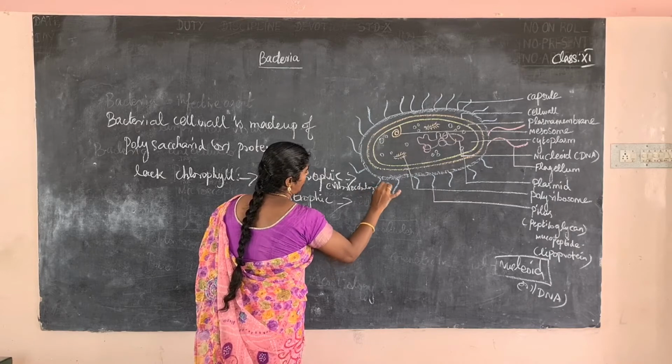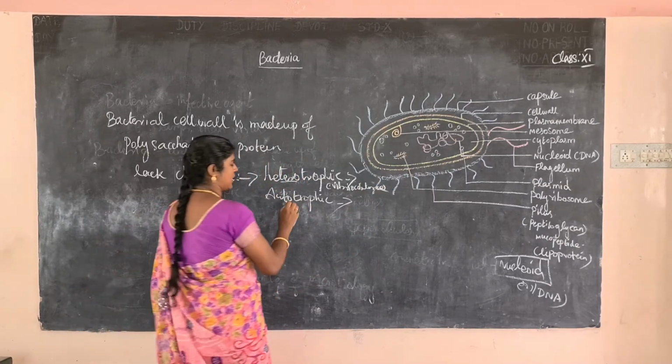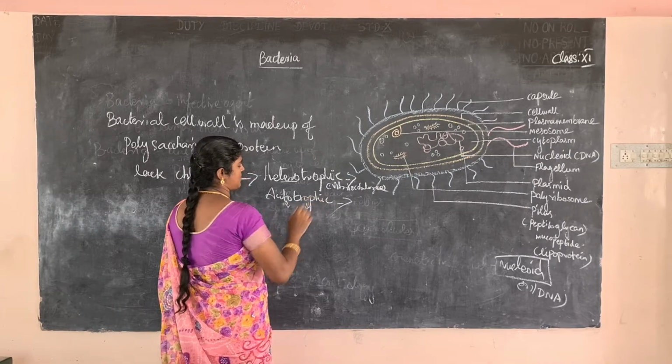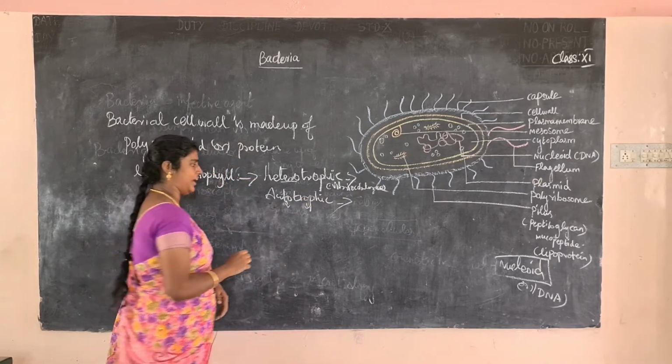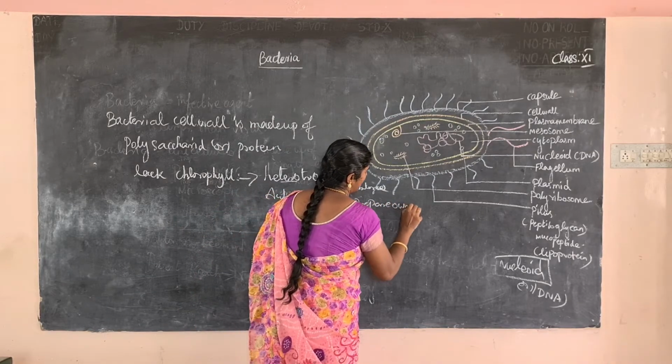Next one, autotrophy. What is the meaning of auto? Auto means self, and trophic means feeding mechanism. So it can prepare its own food. That is called autotrophy.